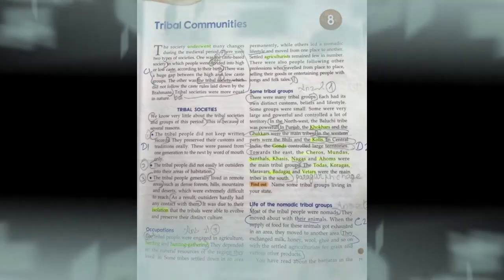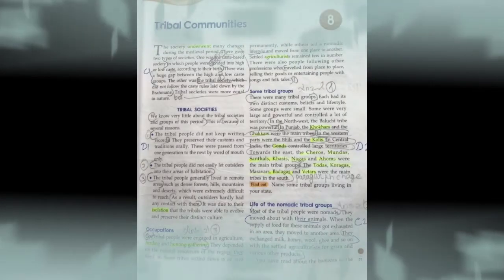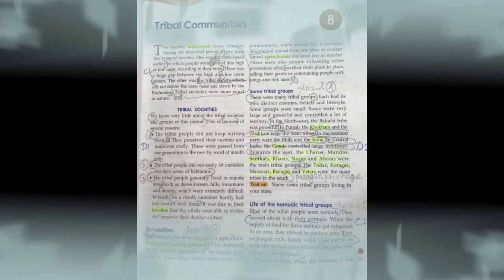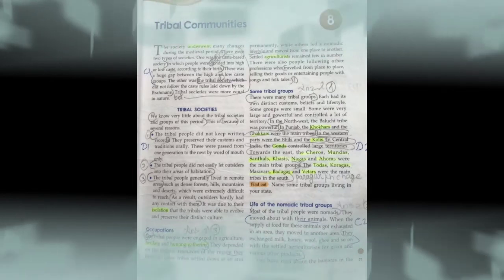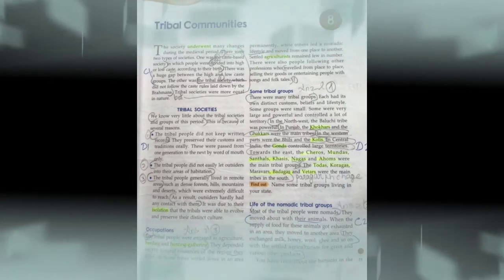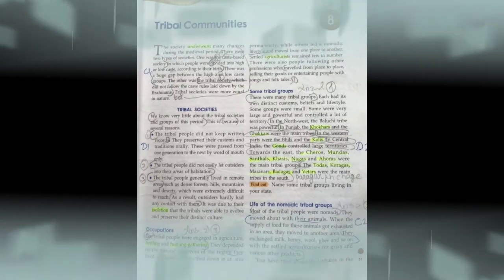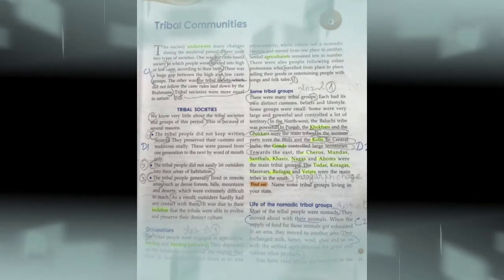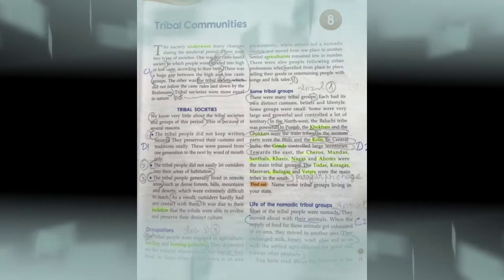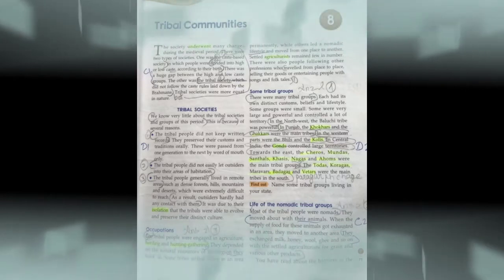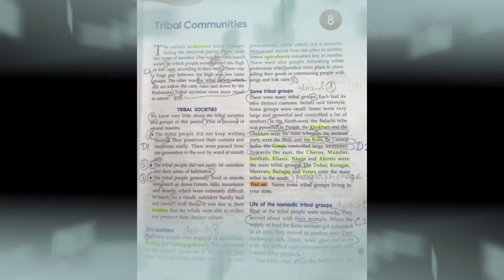So the society underwent many changes during the medieval period. There were two types of societies. One was the caste-based society, in which people were divided into high or low caste according to their birth.